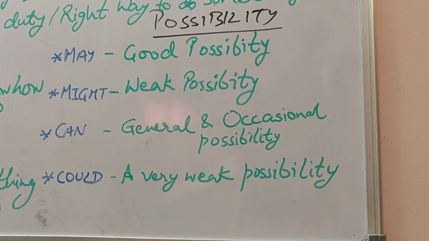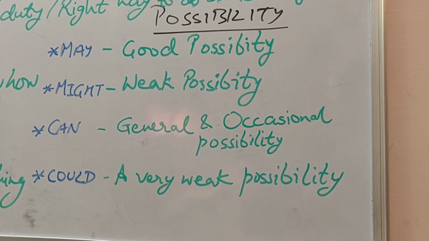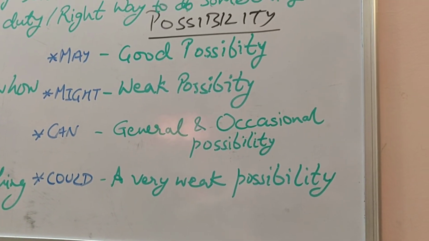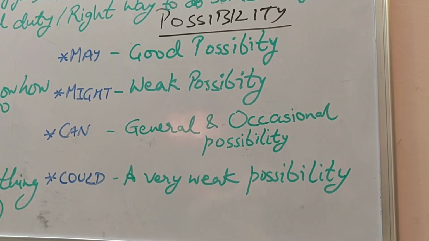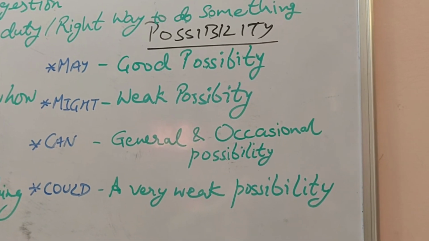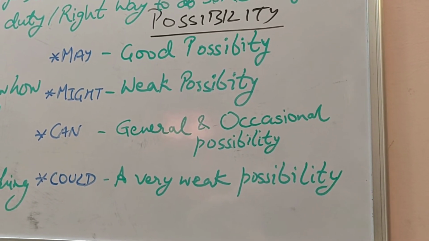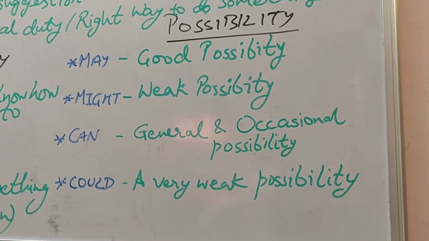In general situations we can say I can go for a walk. We generally say like this, so there is a general possibility. And occasional possibility comes like I can dance in your birthday party. In that occasion only we are doing that. Now could comes when there is a very weak possibility of a certain act. I hope you have understood by my examples.